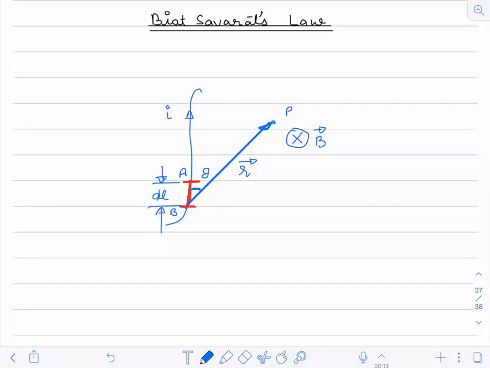Now this AB is called the current element.